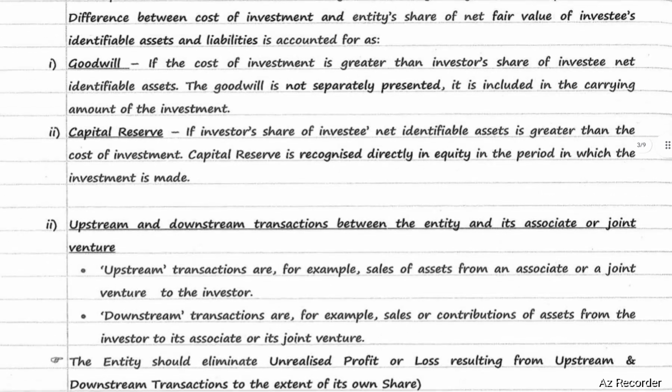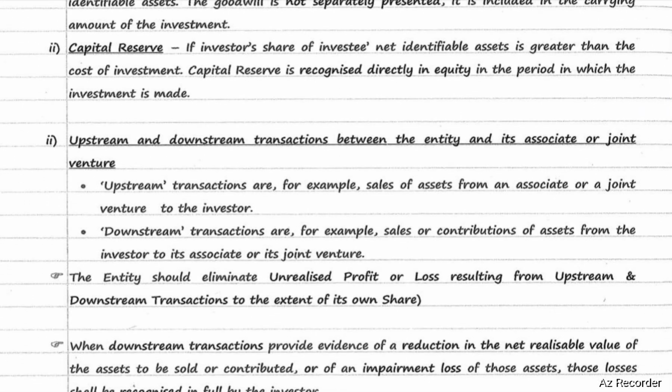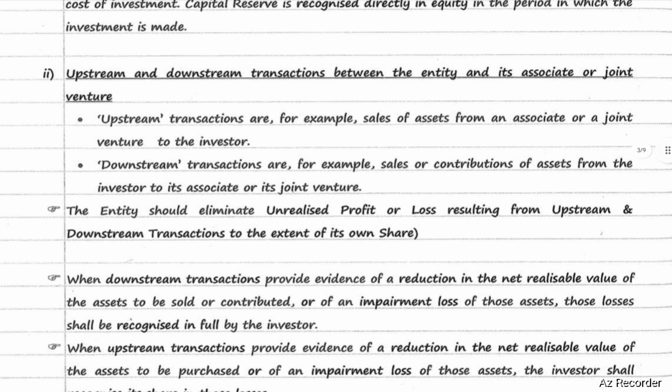Next, upstream and downstream transactions between the entity and its associate or joint venture. Upstream transactions are, for example, sale of assets from an associate or joint venture to the investor. Downstream transactions, for example, are sale or contribution of assets from the investor to its associate or joint venture. The entity should eliminate unrealized profit or gain resulting from upstream and downstream transactions to the extent of its own share.